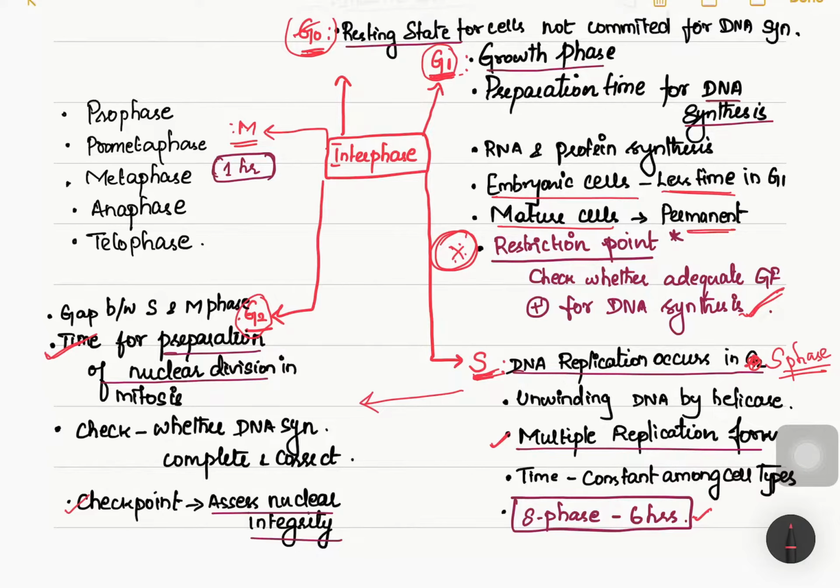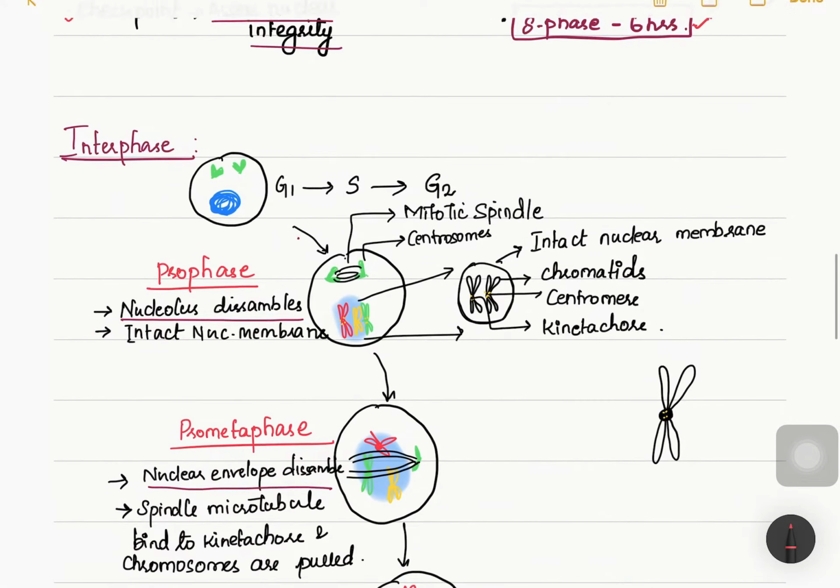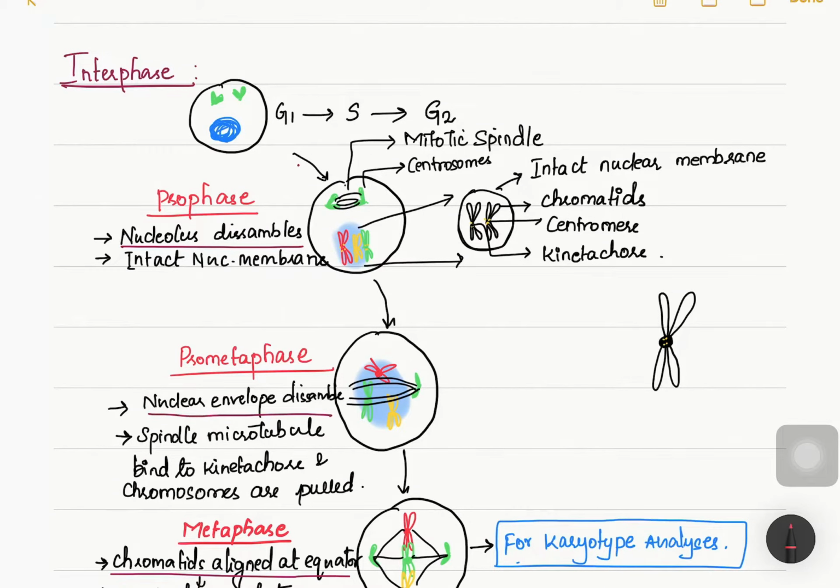For nuclear division, in mitosis there are prophase, prometaphase, metaphase, anaphase and telophase stages. The maximum time for nuclear division in mitosis is 1 hour. Within 1 hour, all these stages will be covered and two daughter nuclei can be produced at the end of mitosis. But only after cytokinesis can two daughter cells be produced. So let us see mitosis now. Here it is interphase: G1, S and G2. Now it is entering into mitosis. This is M phase, which is mitosis.